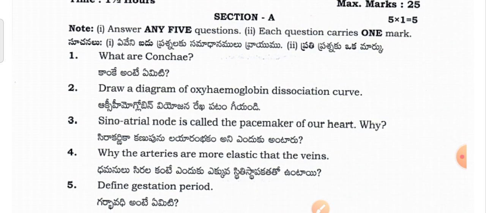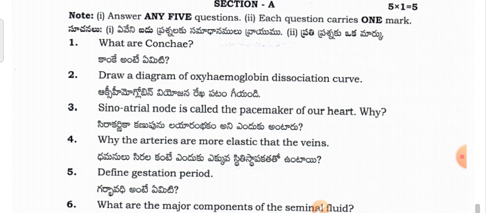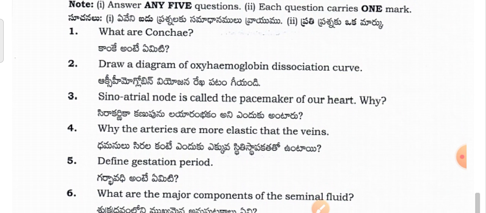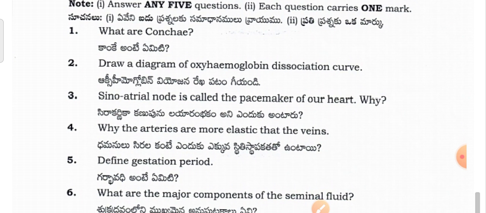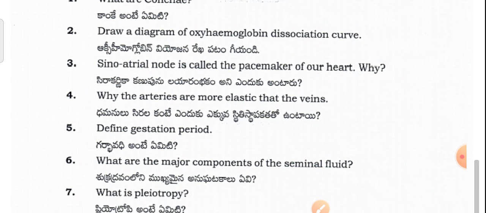You will have Section A and Section B. Section A has very short answer questions of 1 mark. Section B has short answer questions of 4 marks. So let me see the Section A questions in zoology. What are conchae? Draw a diagram of the oxyhemoglobin dissociation curve.